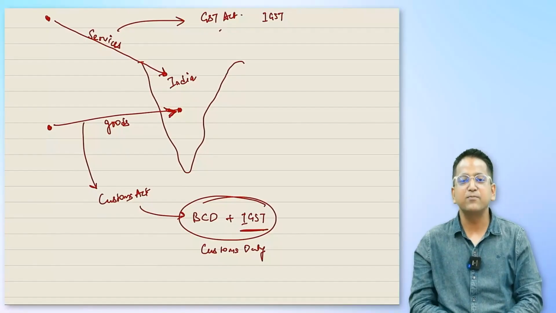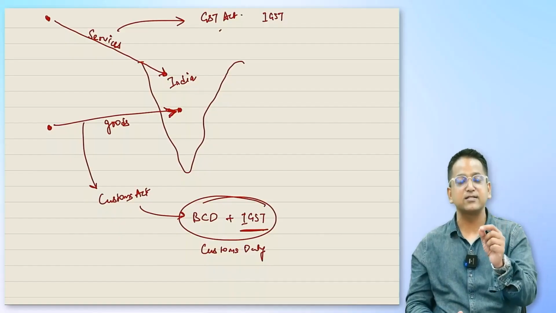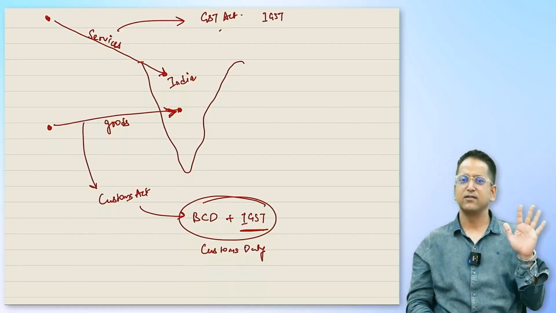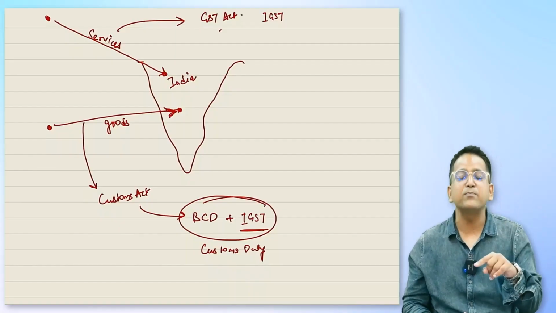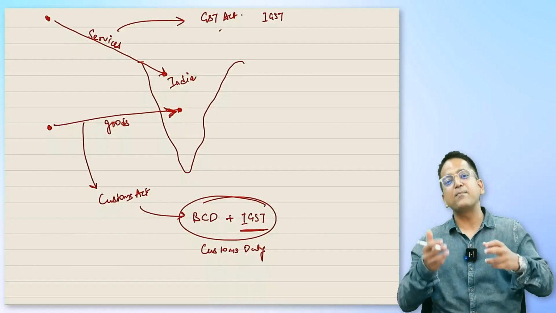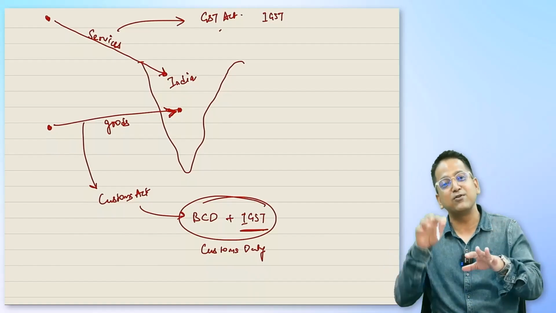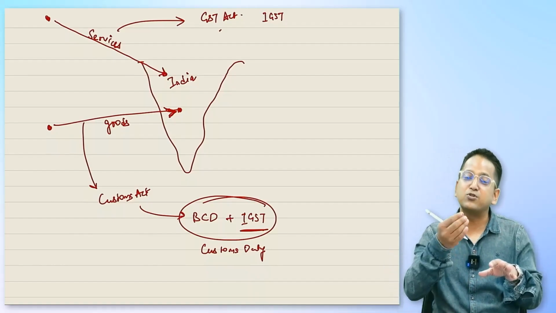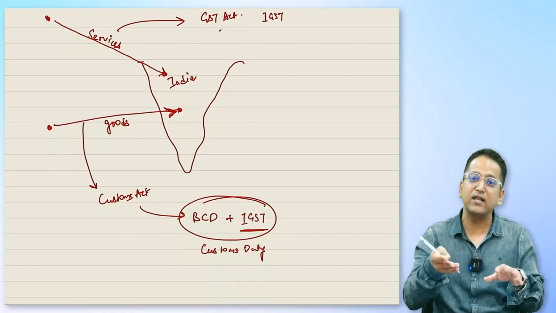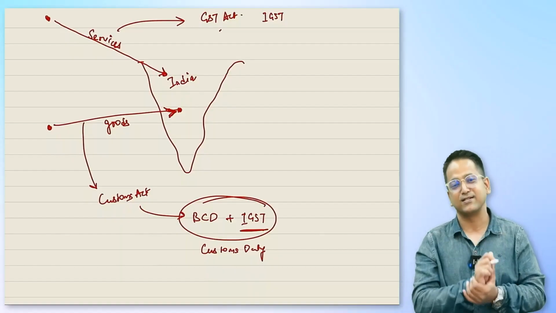Do you understand what I'm saying? So I'll repeat, IGST tax will be levied on the services under the law of GST. But when you import goods, the Customs Act will be applied on those goods, so you will have to pay the custom duty. What does custom duty mean? BCD and IGST. So when we import goods, we pay IGST, but it is not under the law of GST. Which law is applied? Customs Act.